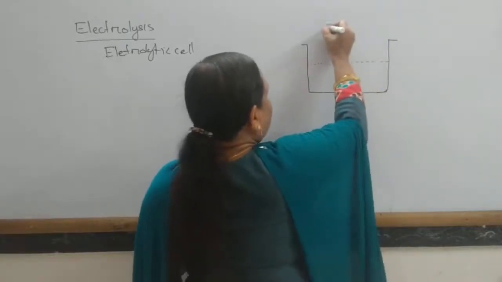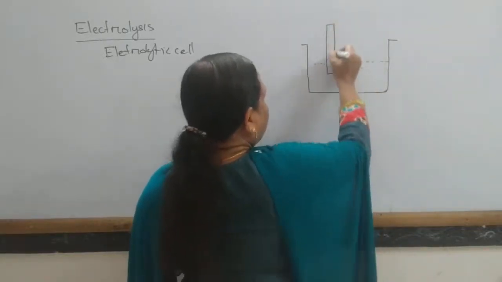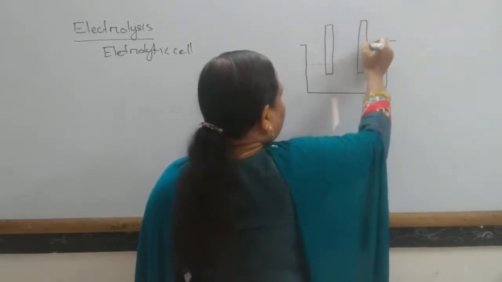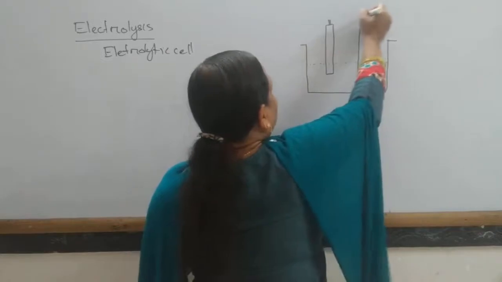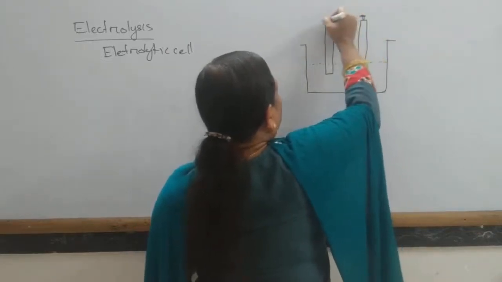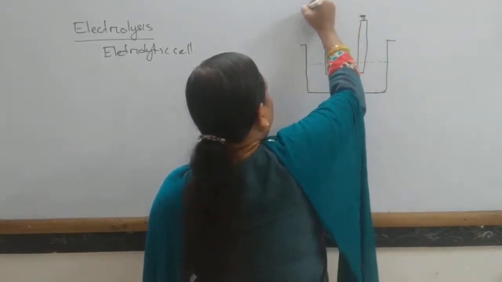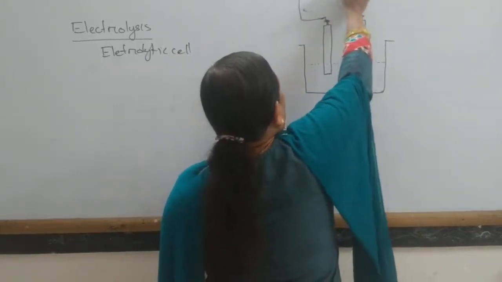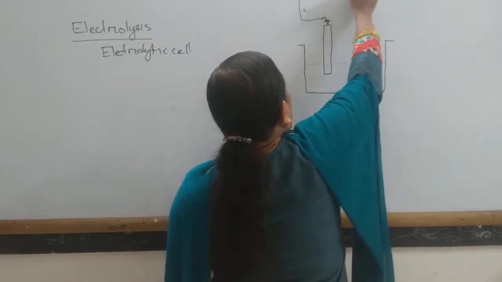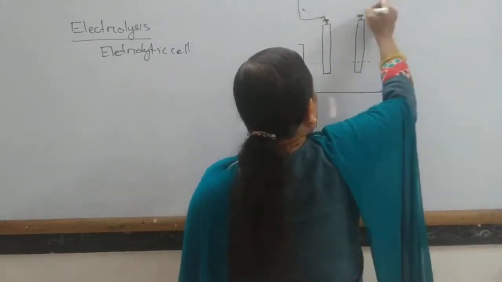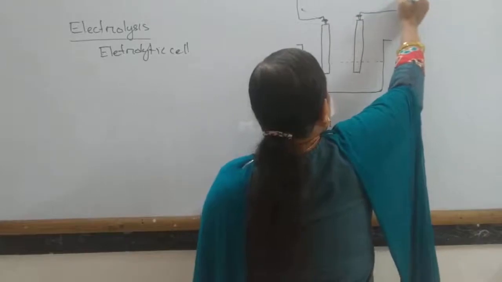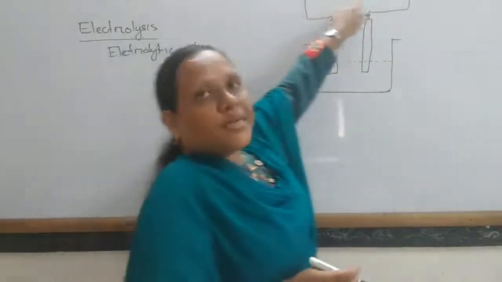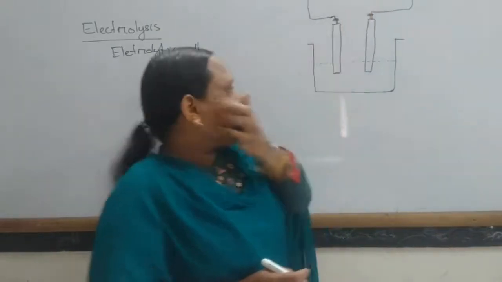Two metallic rods are dipped in it. And these metallic rods are connected through conducting wire, through a battery, an external source of electricity.